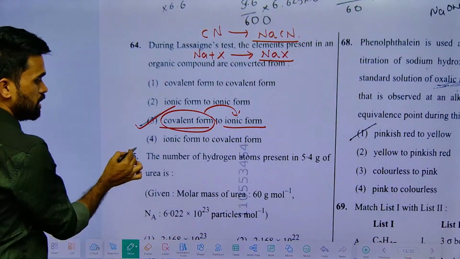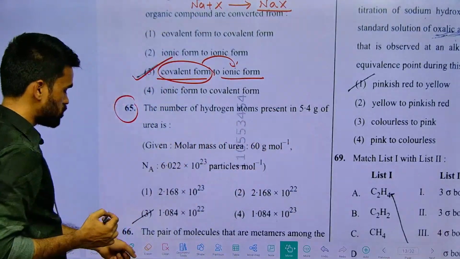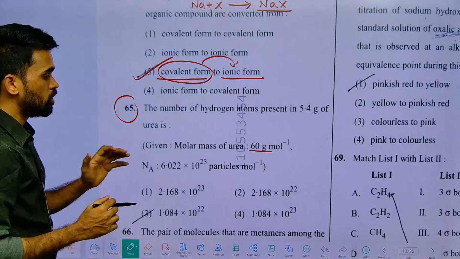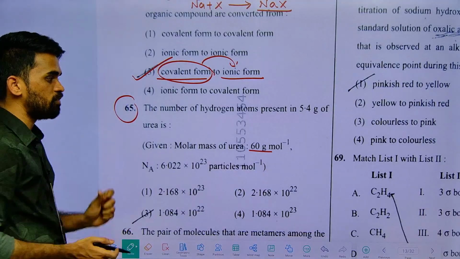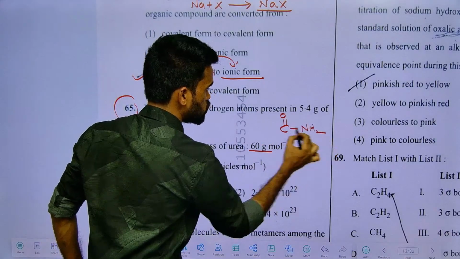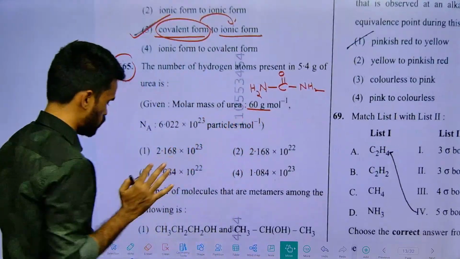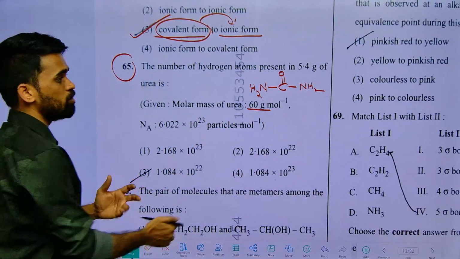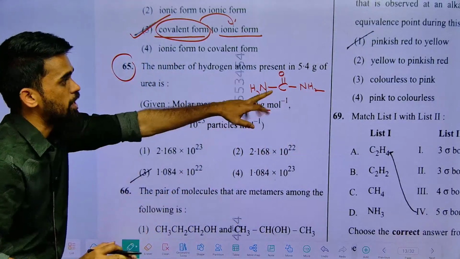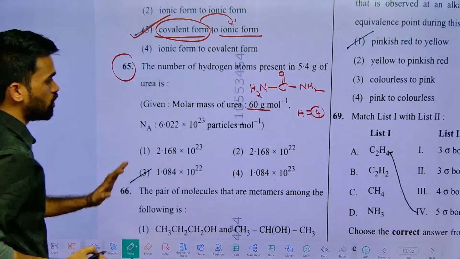Okay, the next: number of hydrogen atoms present in 5.4 grams of urea. What is the molar mass of urea? They have mentioned it as 60. Now you need to know the molecular formula of urea. How can you write this? C double bond O, NH2, NH2. How many hydrogens are there in one molecule of urea? 4 hydrogens. Next time you can expect a question on how many nitrogen atoms; it is very simple, you take the atomicity. How many hydrogens are there here? 4. That's it.